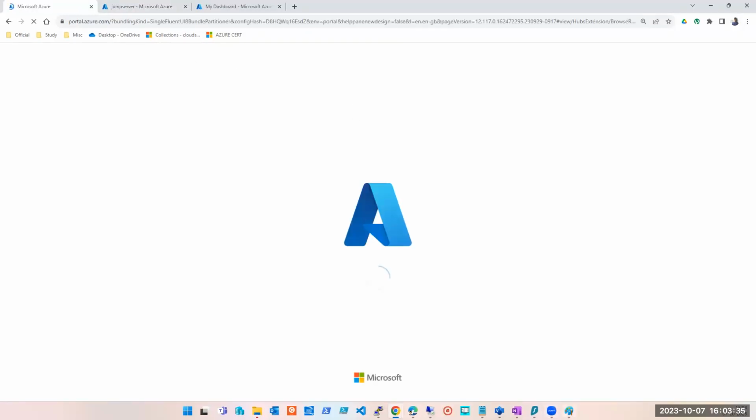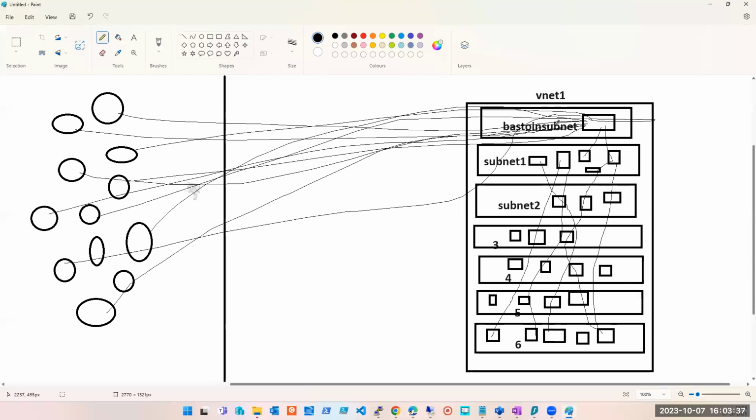But before that, what is the requirement, guys? What is the requirement here? At the subnet level, what is my requirement? To create a Bastion, to create a Bastion subnet. Yes, there has to be one subnet which is named Bastion subnet.